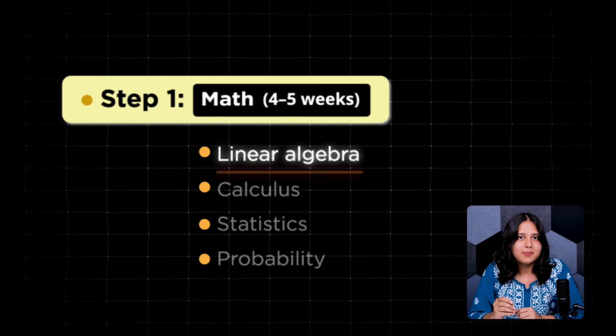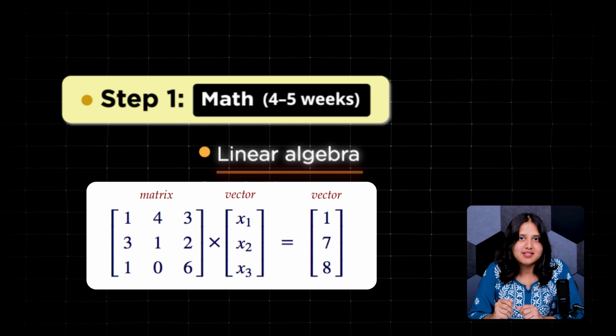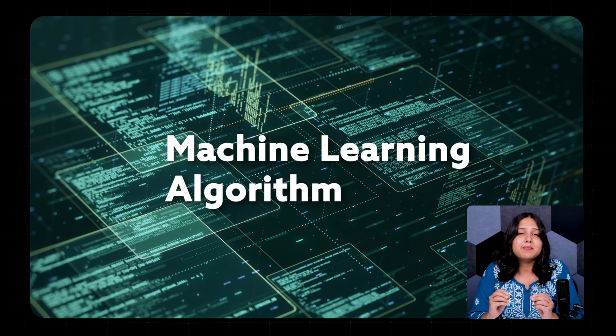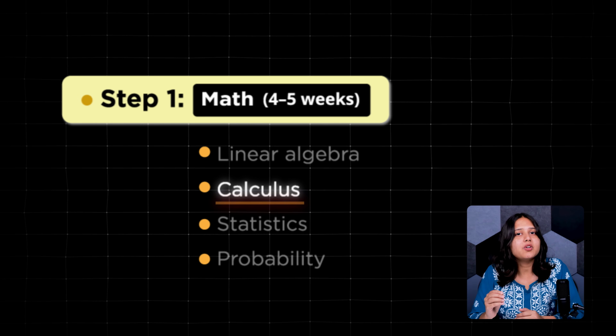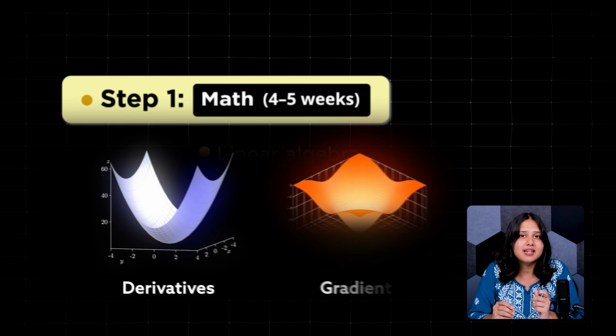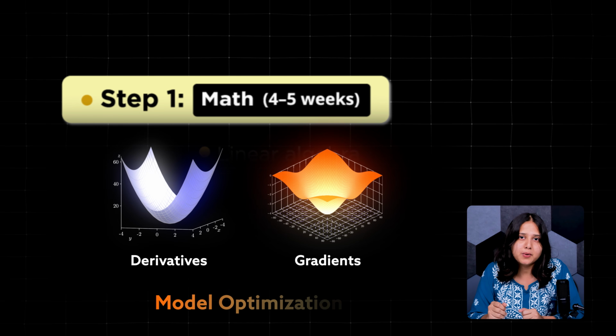Start with linear algebra, which deals with vectors and matrices. These are used in almost every machine learning algorithm, so understanding how they work is essential. Then move on to calculus. It helps you understand how models learn and improve, especially when it comes to concepts like derivatives and gradients, which are used in model optimization.